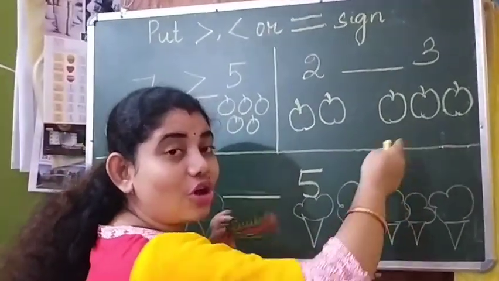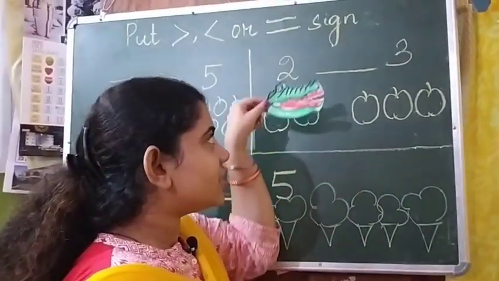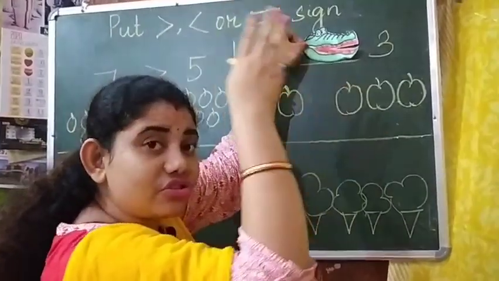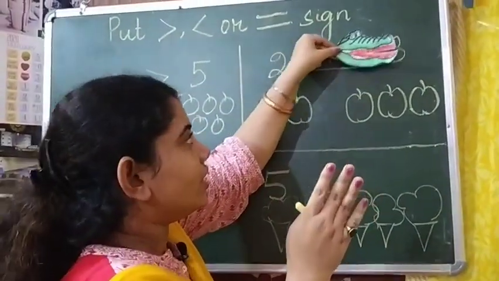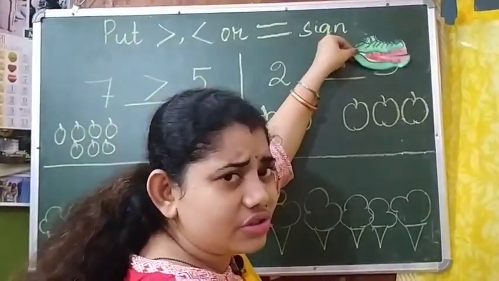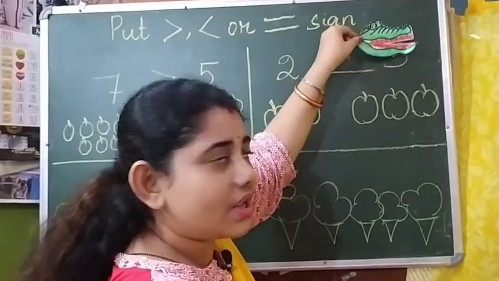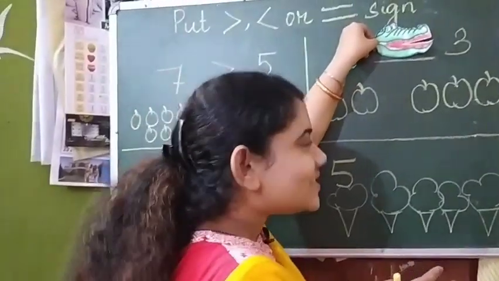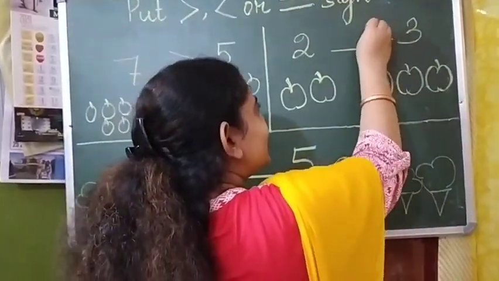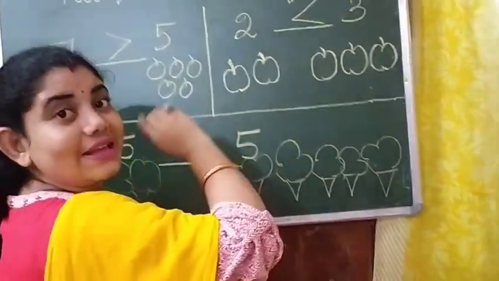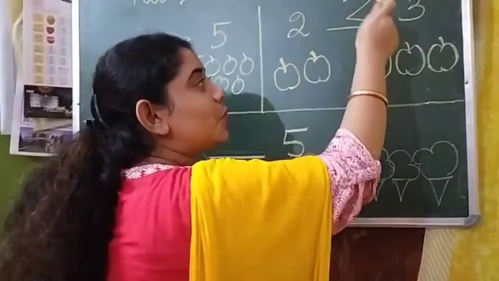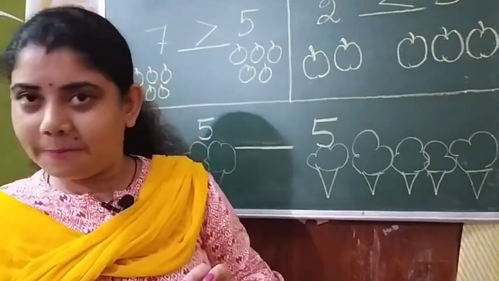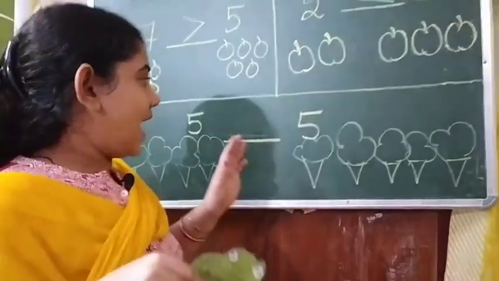So the alligator will turn his face towards 3 because 3 has 3 apples. So he will eat the number 3. He started eating number 3. So he opened his face towards 3. So which sign is it? It is the smaller than sign. That means 2 is smaller than 3. Got it?